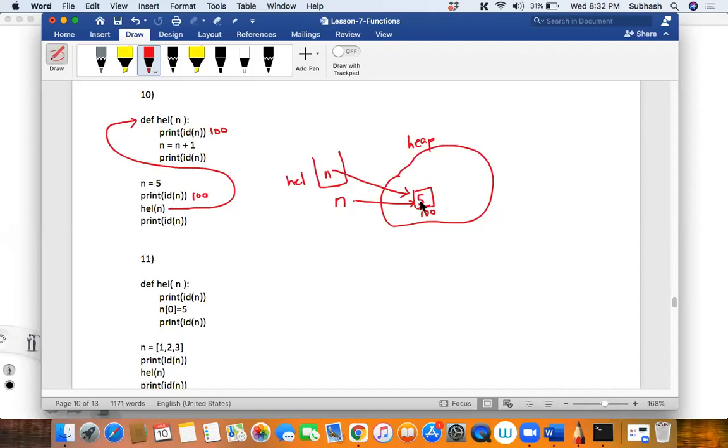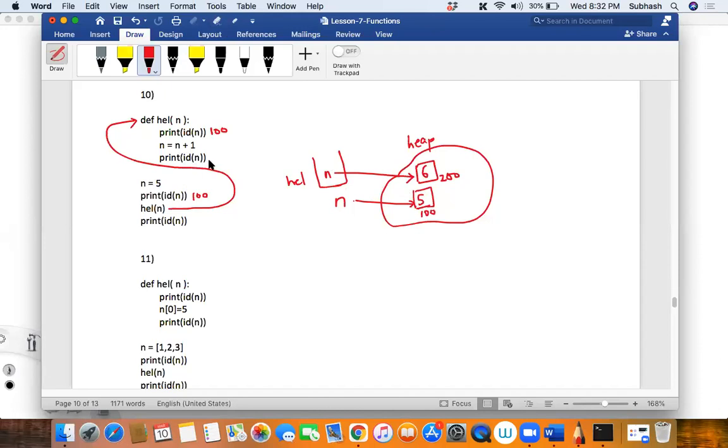I told you, that was in the initial chapters of our class. Integers are immutable, whose value cannot be changed. So when you're doing n is equal to n plus 1, what happens is that it will create a new value, or copy this in some other location and give a new value to it. We'll call it 200, and then this n will start referring to the new location. Is that okay, guys? It will start pointing to the new location.